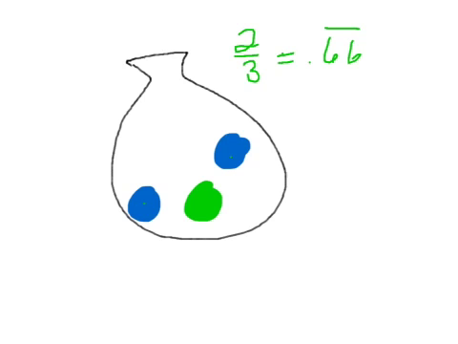So if we take out a blue one, what's the probability that the next one will be blue? Well, now it's only a 1 in 2 chance, which is 0.5. So the probability of picking a blue on the second round depends on what we picked on the first round.